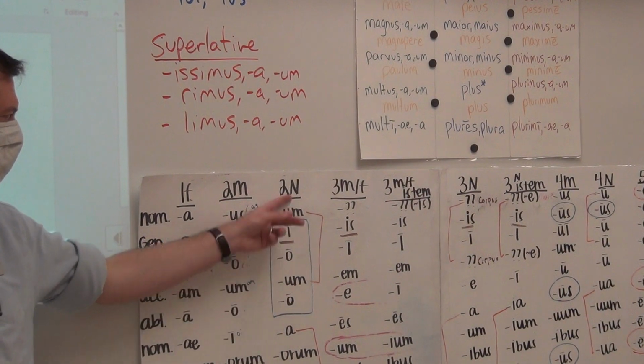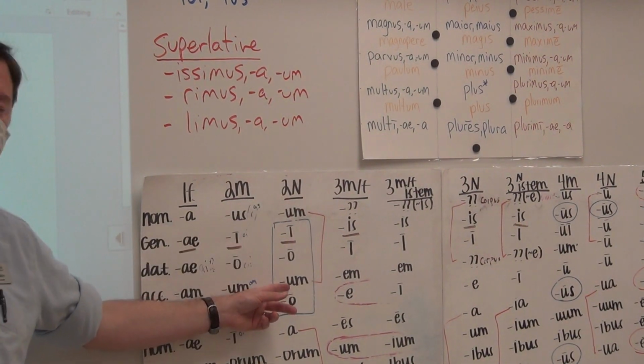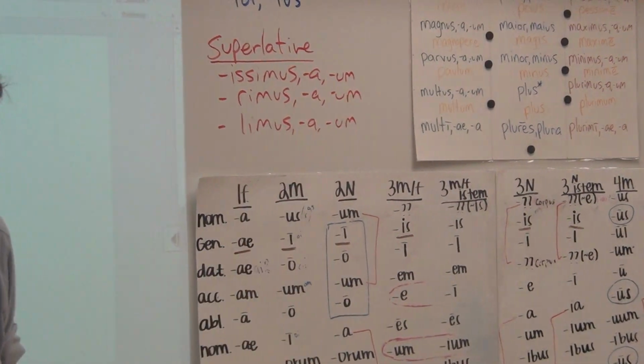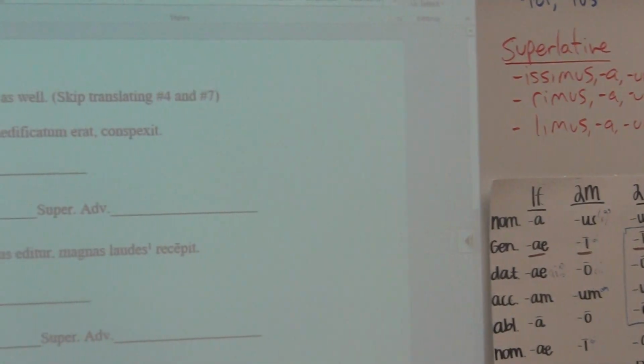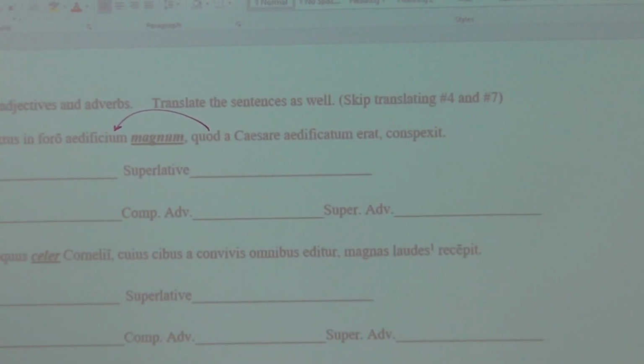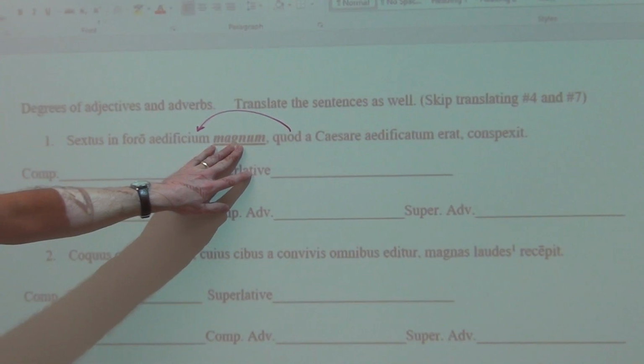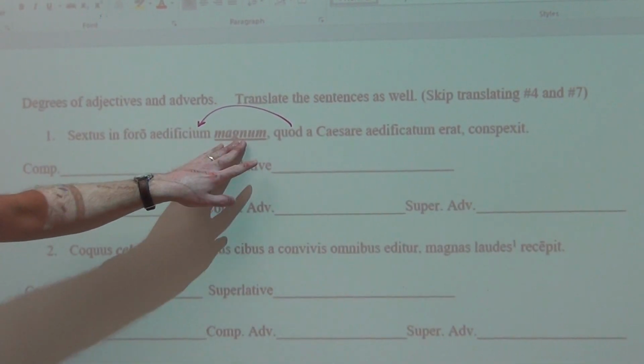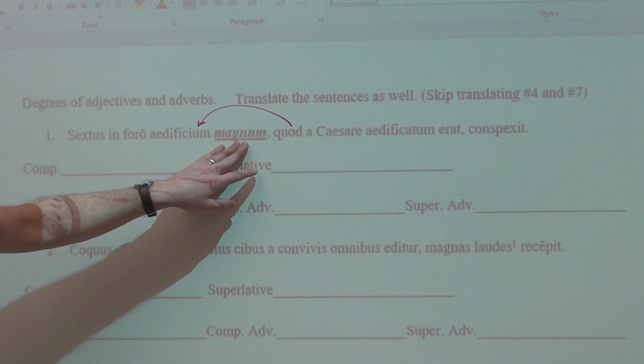Because this quod here is telling me that it's neuter. The quod reveals it because for a relative to have an antecedent, they have to have the same number and the same gender. So this magnum that we see is accusative, singular, and neuter.